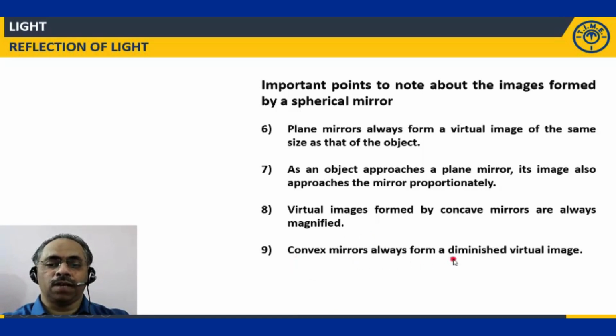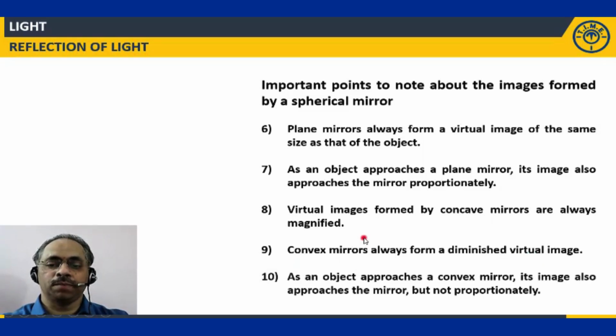Convex mirrors always form diminished virtual images. Clear? As an object approaches a convex mirror, its image also approaches the mirror but not proportionately. This also I told you. Clear? These are all the nature of the images formed by spherical mirrors. Clear?